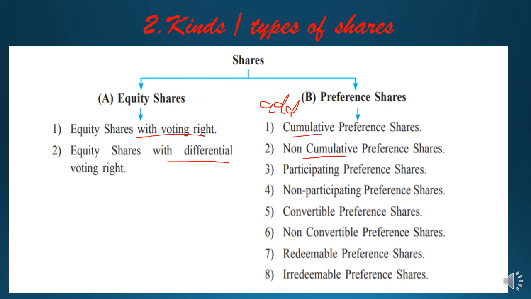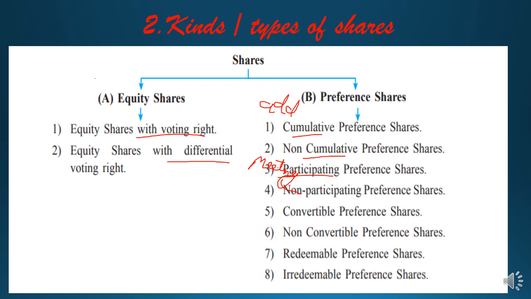Non-cumulative means non-added, students. Participating means they can participate in the meeting of the company. Whenever the company has a meeting, they can participate in that meeting. So those preference shareholders will be known as participating preference shareholders. Non-participating is the opposite of participating, meaning they cannot participate in the meeting.